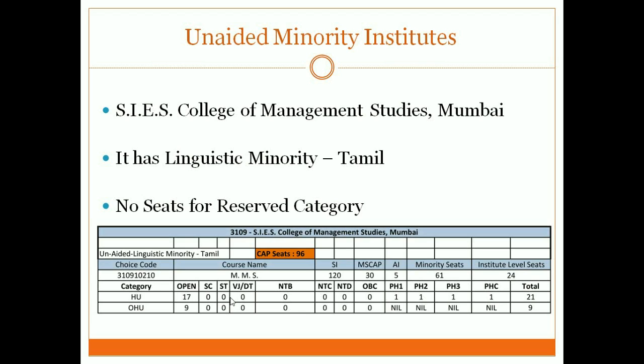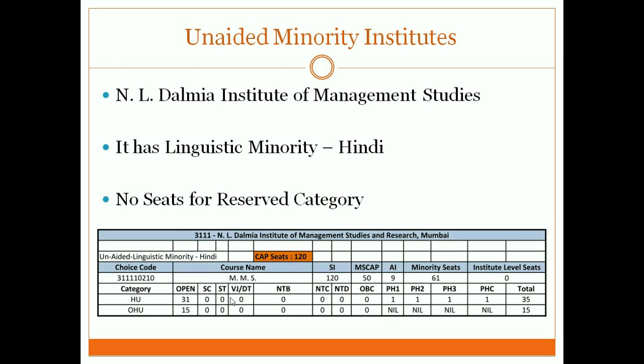Let's look at the next college. I take a minority college only, but another difference. Look at NL Dalmia. It is again a minority college, no seats for reserved category, but if you observe, in this college there are no institute level seats. As I said earlier, you should visit each college and inquire about institute level seats. NL Dalmia doesn't have any institute level seats, so there's no point in visiting that college and asking them for institute level seats. The rest of the breakup of the seats you can see. There are no reserved category seats, only open, and only all India and minority seats.